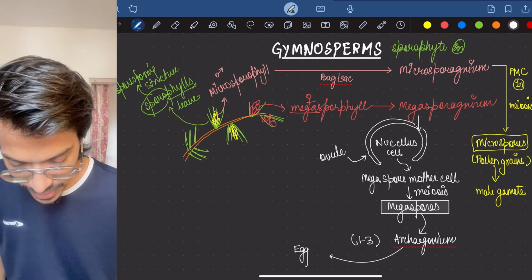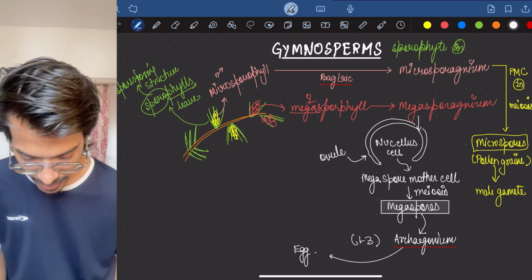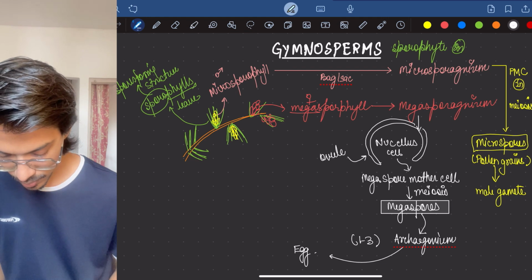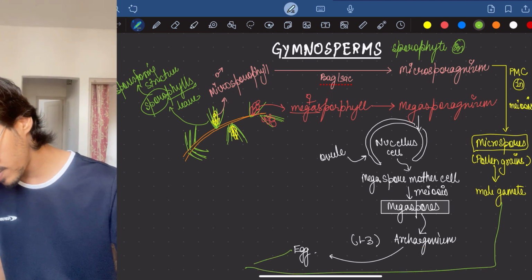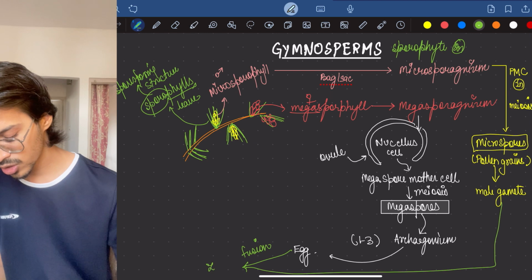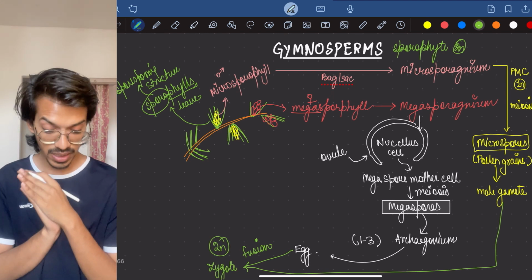The next thing that you have to remember is that this male gamete and this female gamete will fuse. Fusion will make the zygote. The zygote is diploid. It will finally make the sporophyte. Again it will make the sporophyte. That's it. Certain terms are there.